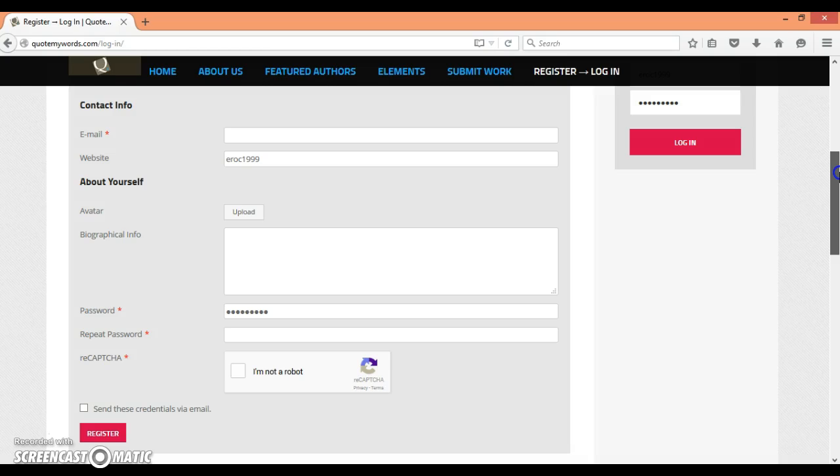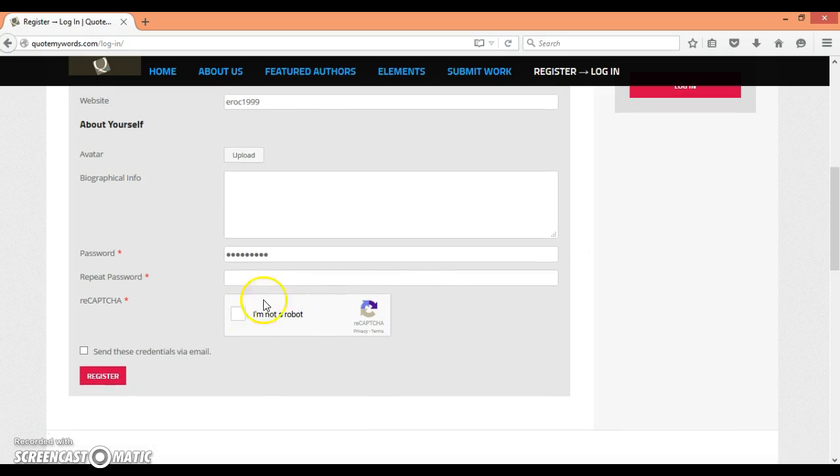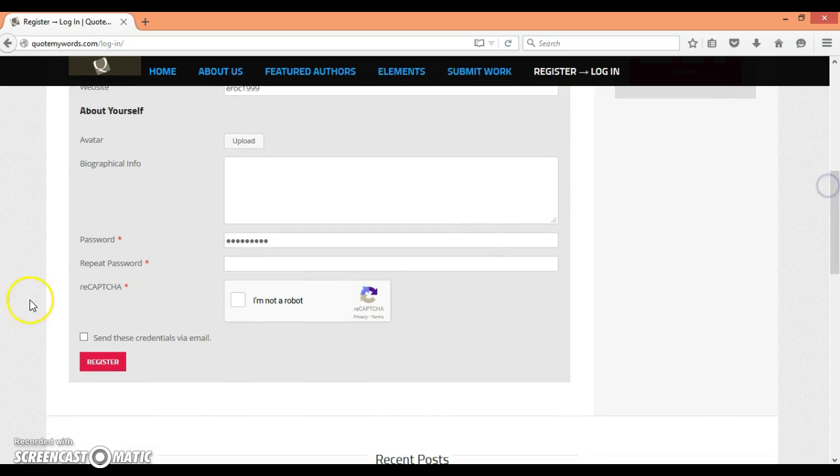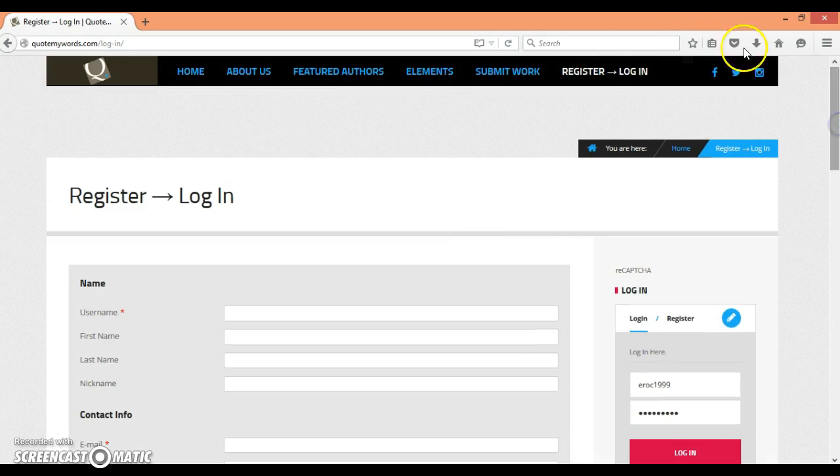You can add your biographical information if you want to. If not, that's perfectly fine. You will need to add a password, repeat the password, and then go through the security check, which is right here. You can check this here if you want us to send different updates to your email address. Okay? And once that's done, you will just hit the register button. After you have registered, you will go to the Submit Work tab.